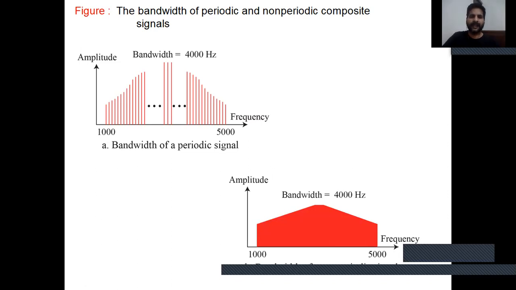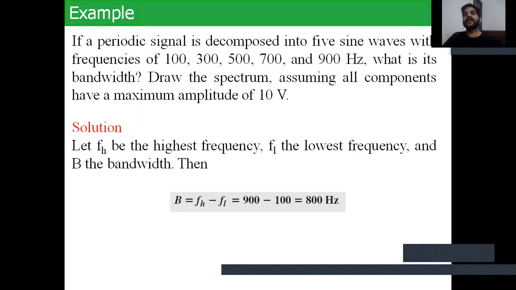Presented like that. For example, a periodic signal is decomposed into 5 sine waves with frequencies of 100, 300, 500, 700, and 900 hertz. What is its bandwidth? Draw the spectrum, assuming all components have a maximum amplitude of 10 volt. So, the solution of this example is like that.